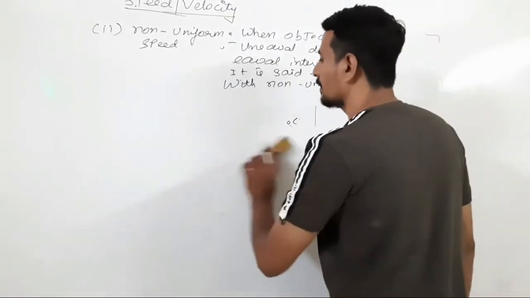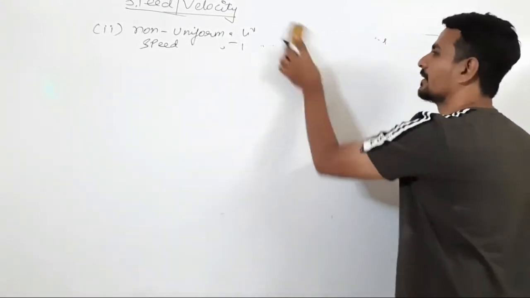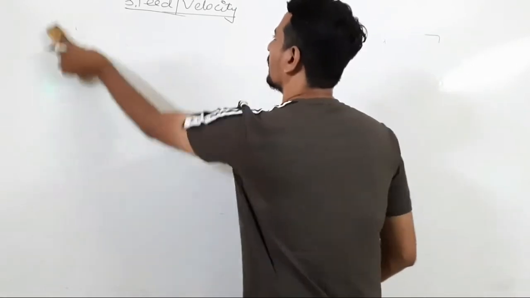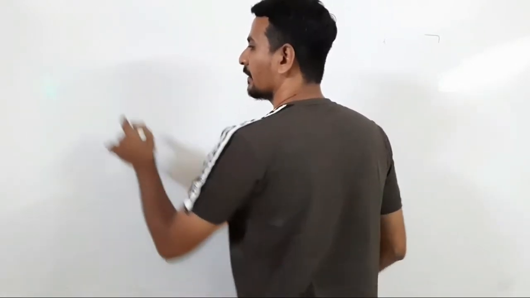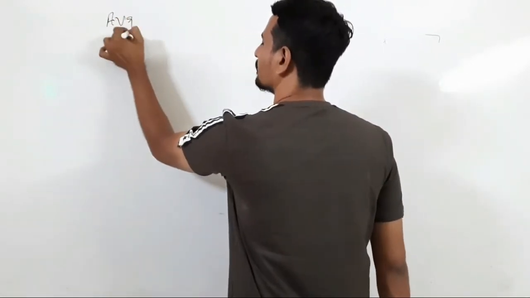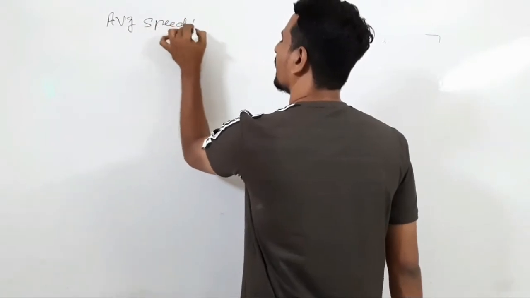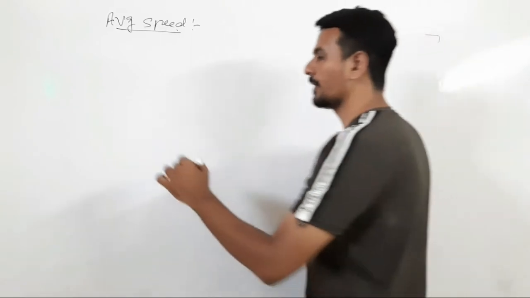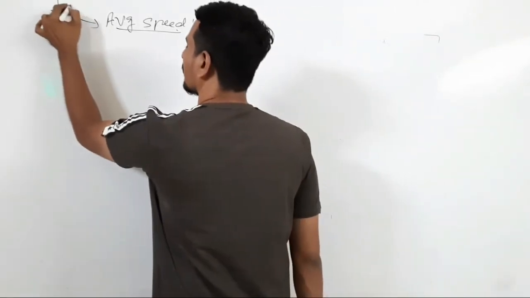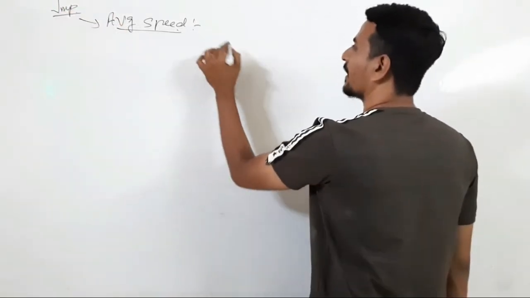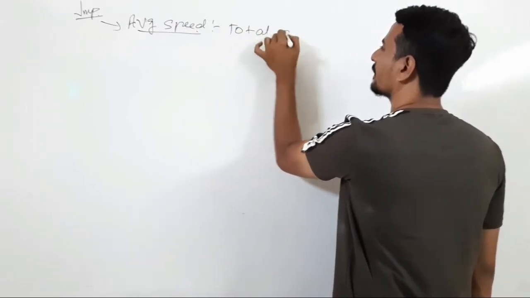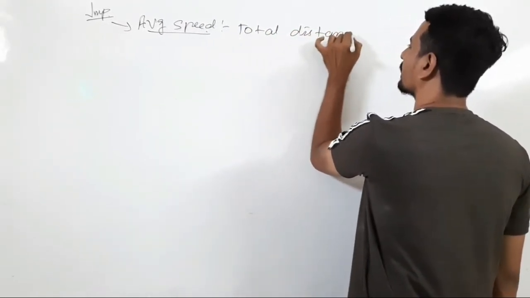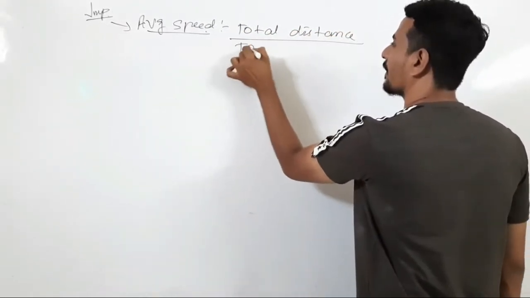Now the third one, average speed. Average speed is defined as total distance covered by the object upon total time taken. Average speed is important.